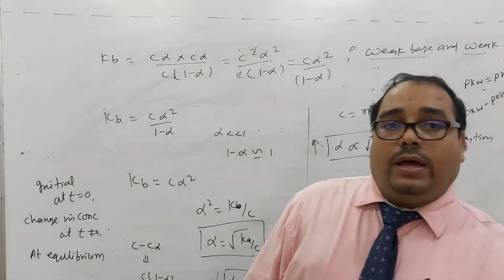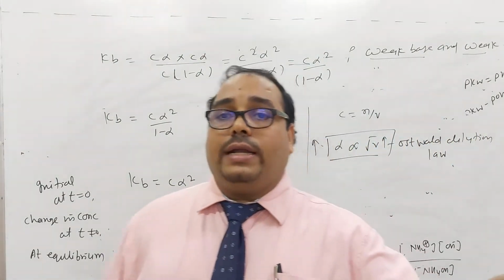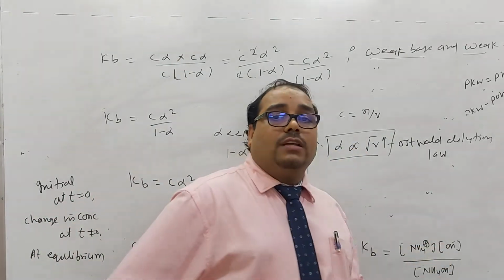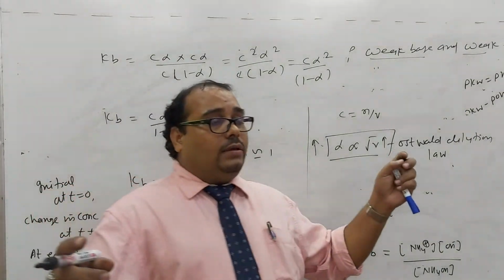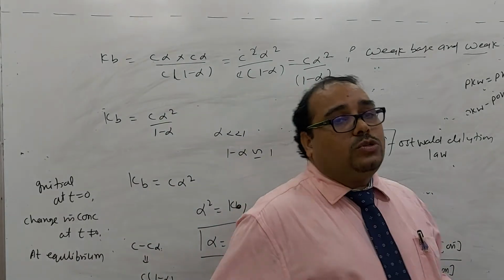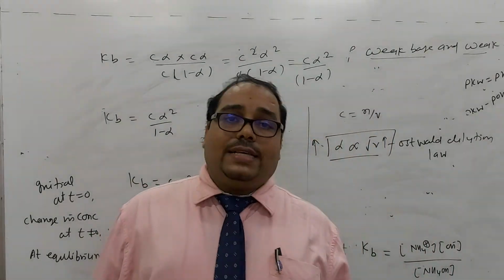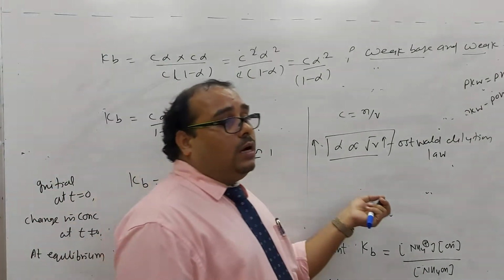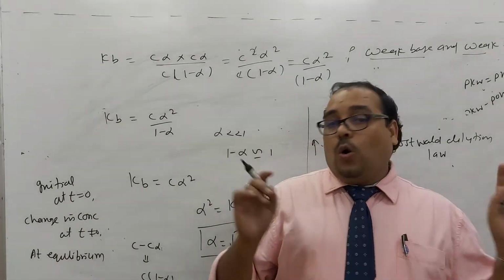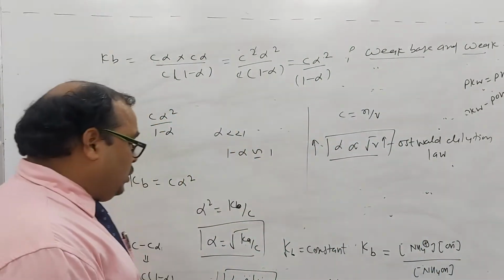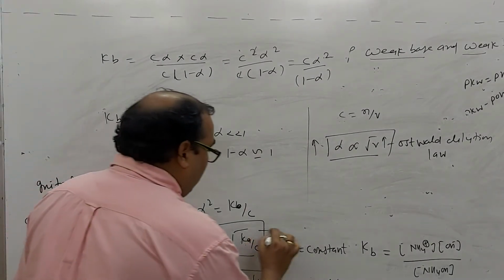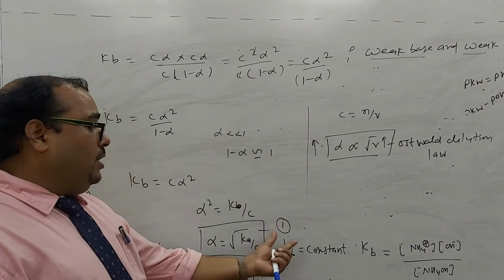So for a weak electrolyte, if you increase the dilution, the degree of ionization or degree of dissociation will increase. This applies to the weak acid, weak base, and the salt formed from a weak acid and weak base. Is it okay for everyone? Yes. Okay, fine. We got this expression that alpha is equal to root under Kb by C. Let's keep this as equation 1.